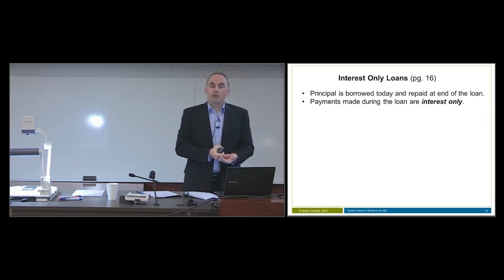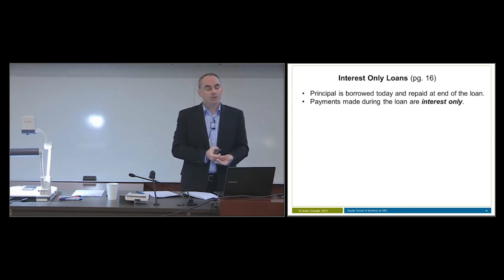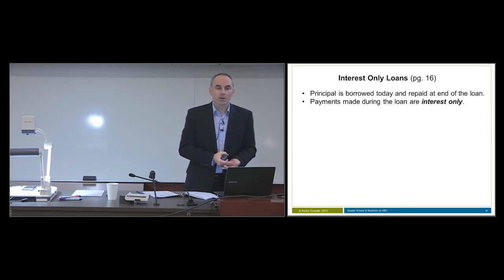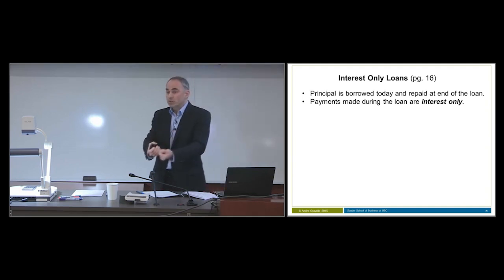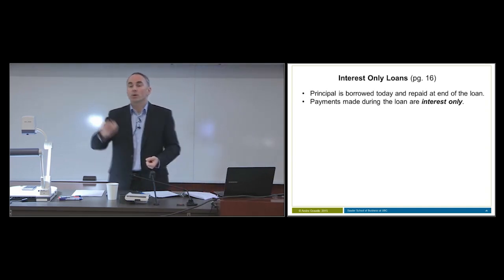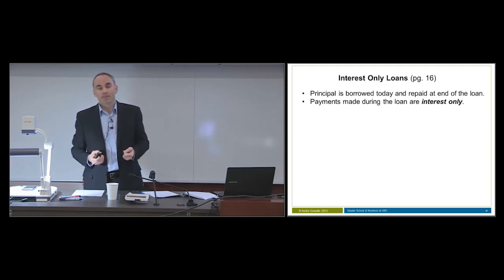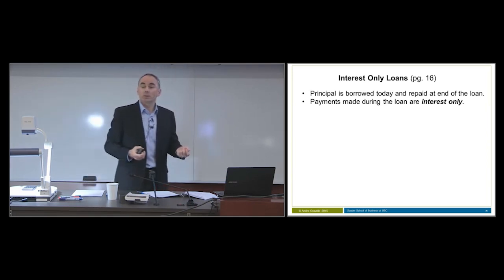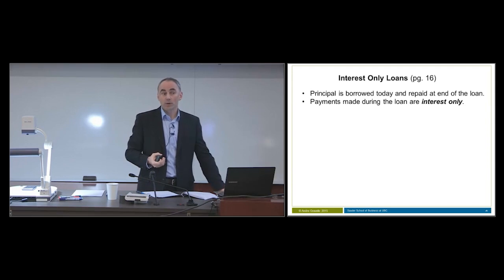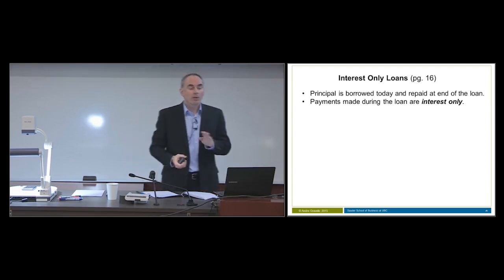Payments are made during the life of the loan, but the payments are interest only. So you can make payments of interest, which is the cost of borrowing, which goes to the lender to compensate them for loaning you their money. And you can make payments of principal, which go to lower the amount of the loan that you've got to repay. Well, no payments of principal are made, just payments of interest.